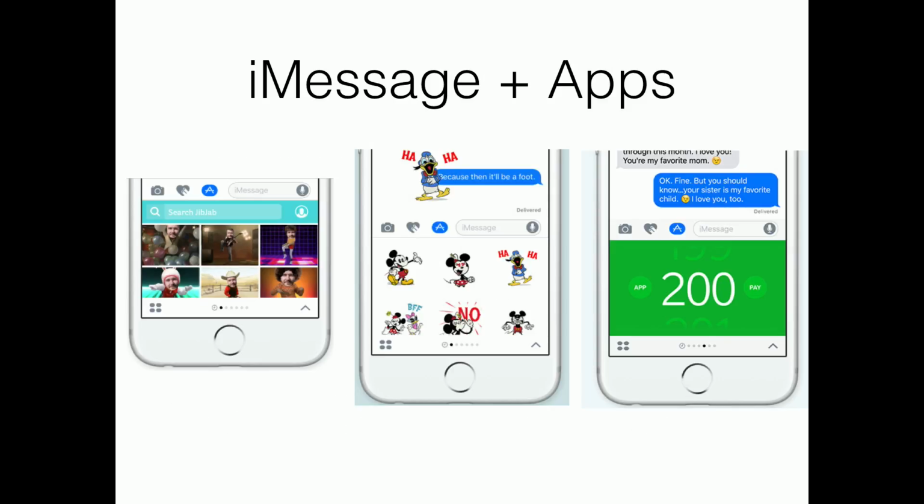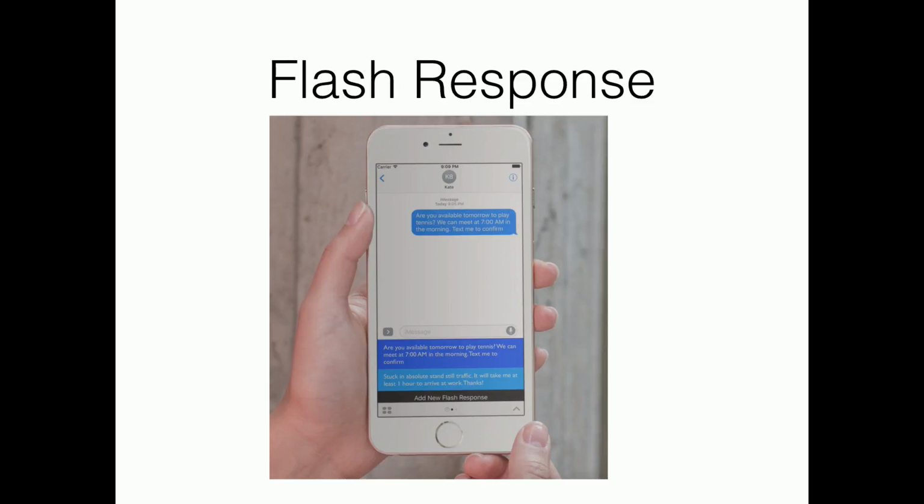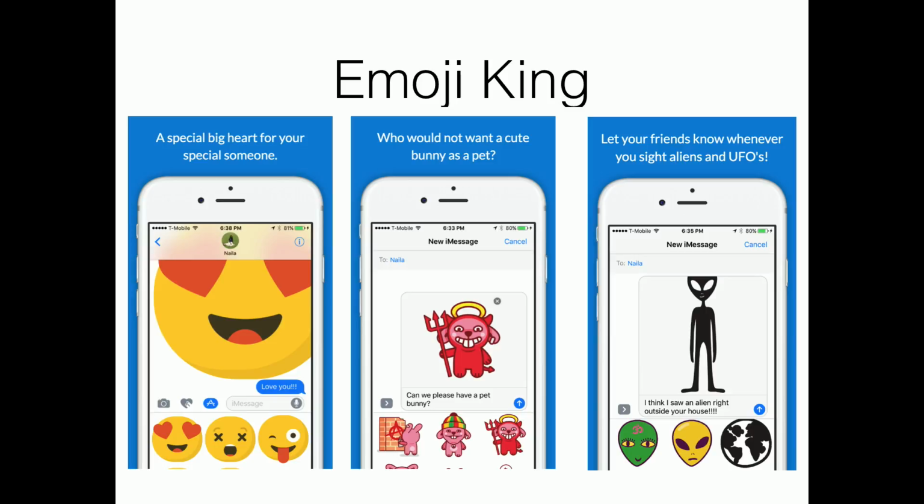iMessages apps. iMessages got introduced in iOS 10, and you have already seen a number of apps. This is my app Flash Response, which allows you to quickly send text messages. Let's say you're in a car and you don't want to type the whole message again and again. You can just tap on a message and it will send the message. A good case would be if I'm running late because I'm stuck in traffic, which is pretty much every day in Houston, I will text my wife, hey, I'm running late, go to the gym, I'll meet you over there, or something like that.